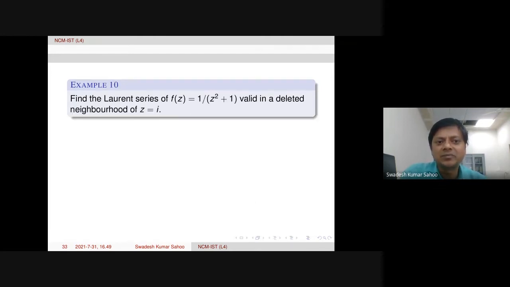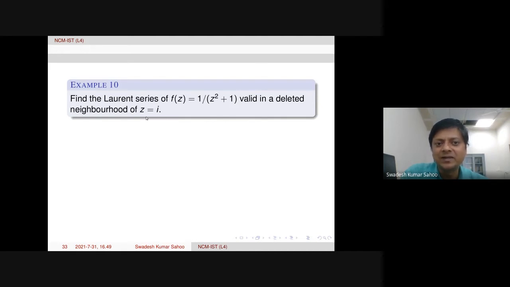Now next example, something else to be computed. Find the Laurent series of one simple function I take here, 1 over z squared plus 1, but valid in a deleted neighborhood of z equal to i. Z equal to i, because z equal to i means the denominator is vanishing.